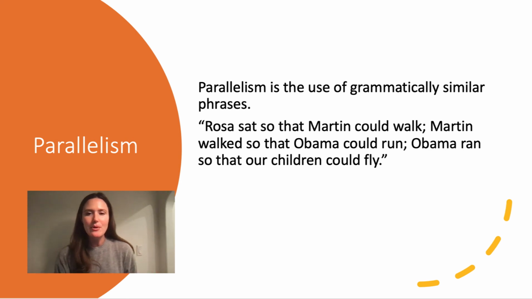Here's an example that apparently came from an email originally and then became kind of a mantra or a slogan. Rosa, as in Rosa Parks, sat so that Martin could walk. Martin walked so that Obama could run. Obama ran, as in ran for office, so that our children could fly. So you can see the parallelism there. Each sentence or each part of the sentence, it's actually one big sentence divided by semicolons, uses the same structure. It just sticks in our brains. It's so much easier to remember when it uses parallel structure.